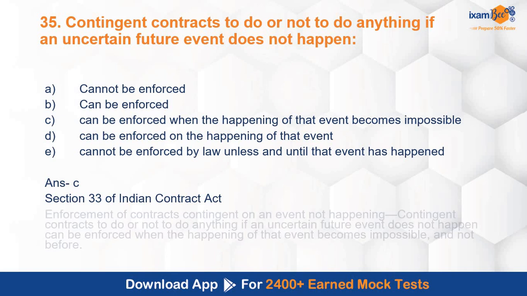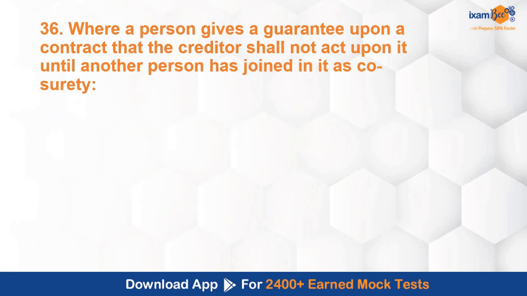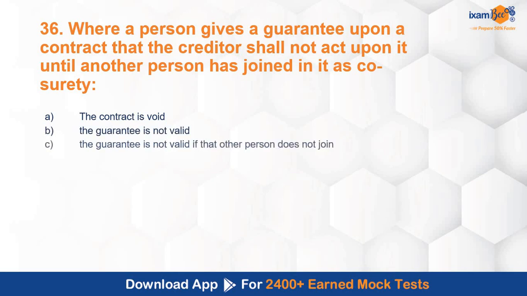Section 33 of the Indian Contract Act deals with this. Where a person gives a guarantee upon a contract that the creditor shall not act upon it until another person has joined in it as a co-surety, the contract is void, guarantee is not valid. Guarantee is not valid if that other person does not join. Guarantee is abolished. Surety is discharged. Correct answer over here is C.